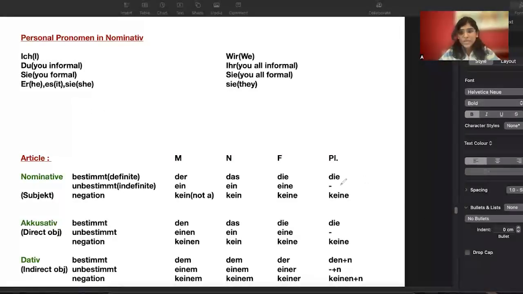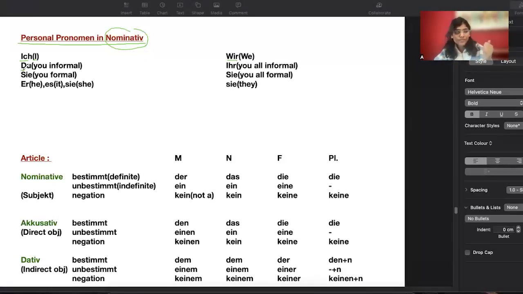Now, as I've mentioned, today's topic is personal pronouns in nominative. In some time you will understand what is nominative, but for now let's see what personal pronouns are, okay? So when you talk about I, guys, I in German is nothing but ich. I is ich. What is we? We is wir. Then you have du, which is you informal, when you use you for your friends or family or a person with whom you are informal, you will use du, okay?